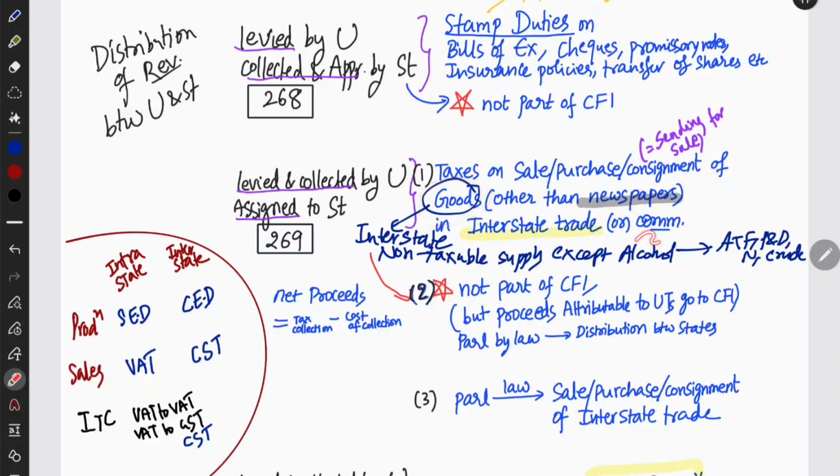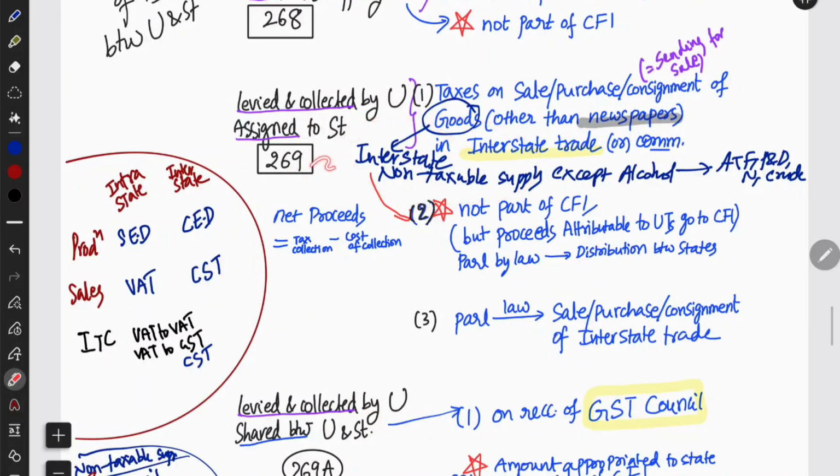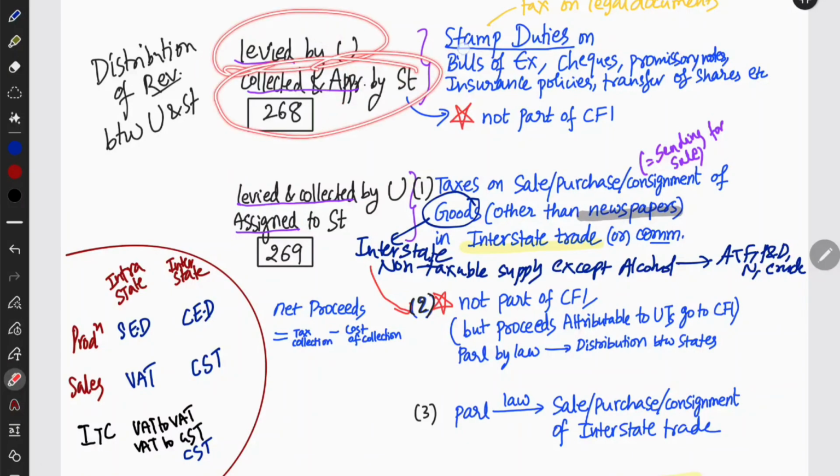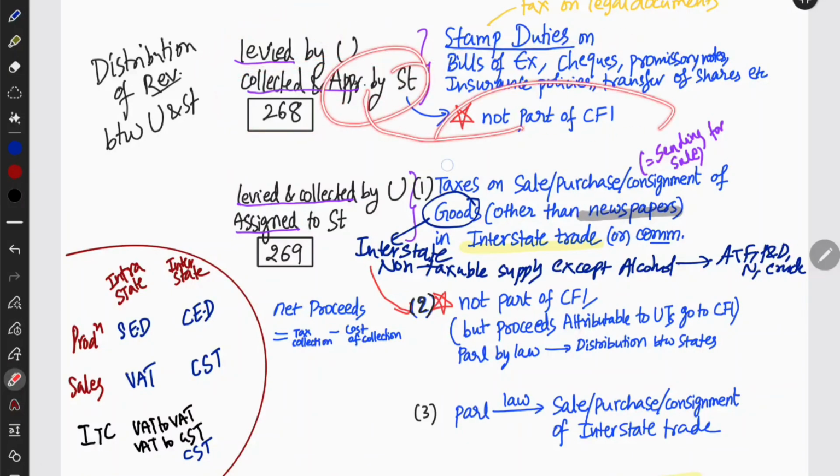So basically it includes all goods except the newspapers. That's all you need to know. That is what Article 269 said. Now you are clear with Article 268, which is levied by union and collected and appropriated by state. Example, stamp duty. Since they are appropriated by state, they are not part of the consolidated fund of India.